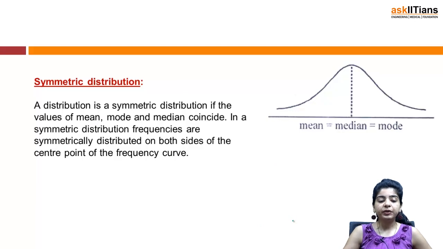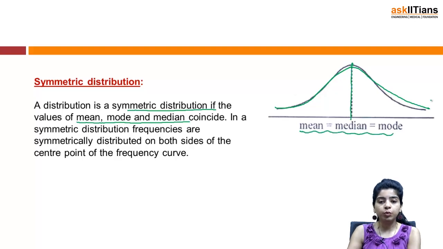Next we have the symmetric distribution. A distribution is a symmetric distribution if the values of mean, mode and median coincide. You can see it in the figure. This is a symmetric distribution. You can see that mean is equal to median is equal to mode. In a symmetric distribution, frequencies are symmetrically distributed on both sides of the center point of the frequency curve.